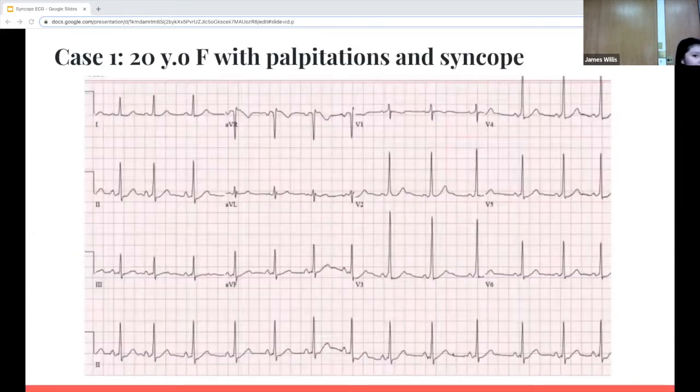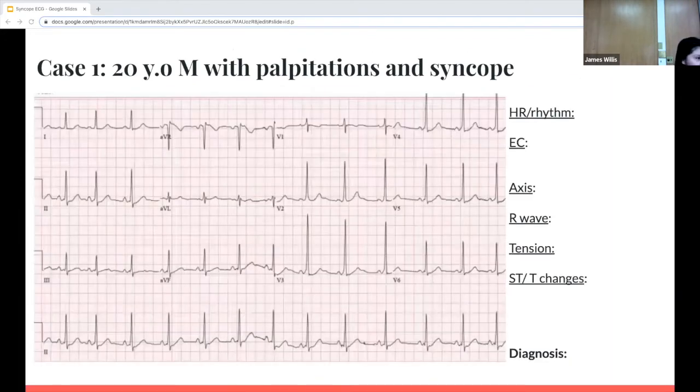So we'll start with a case of a 20-year-old female coming in with palpitations and syncope, and we'll interpret the EKG together. So can someone tell me the heart rate or rhythm, whether it's tachycardic, brady, or normal sinus rhythm? You don't have to give me the specific number, just tachy, brady, normal sinus rhythm. Yeah, so normal sinus rhythm. And then let's look at the electrical conduction, the PR, the QRS, and the QT. Anyone see anything abnormal?